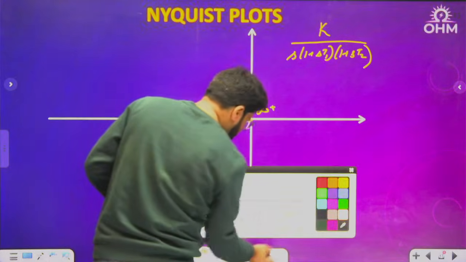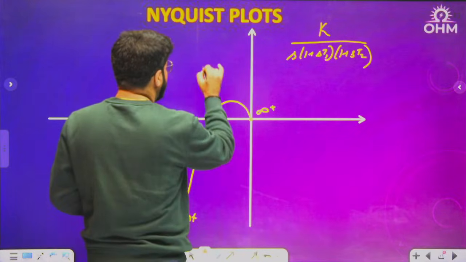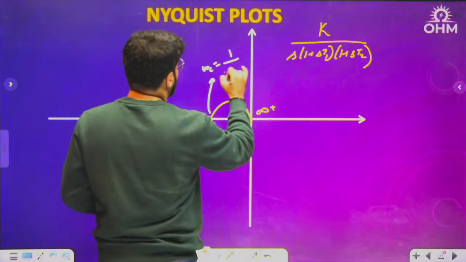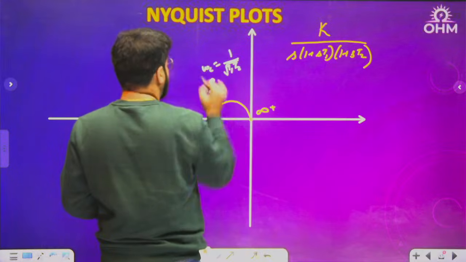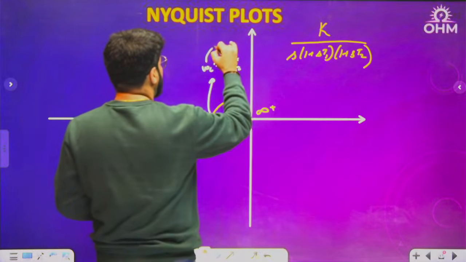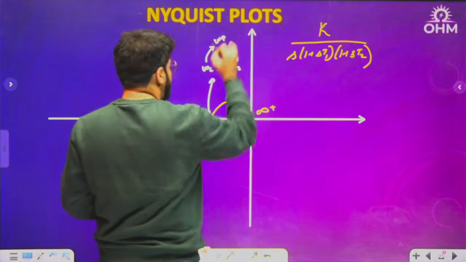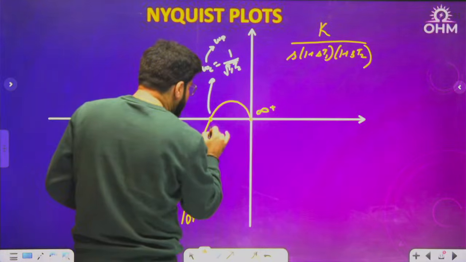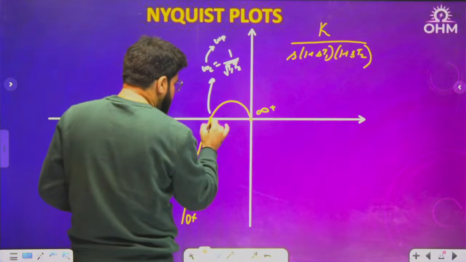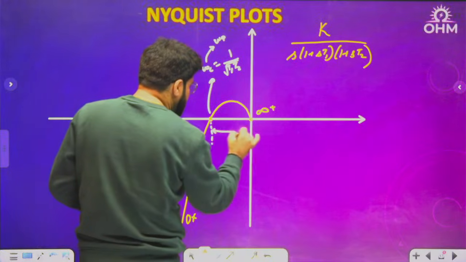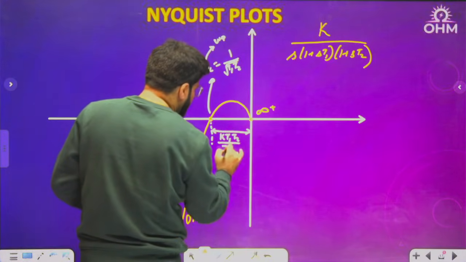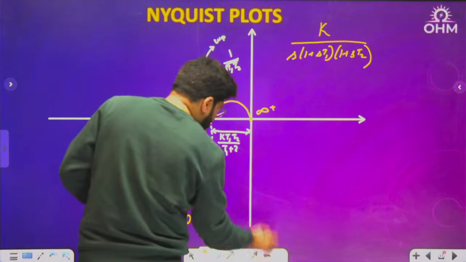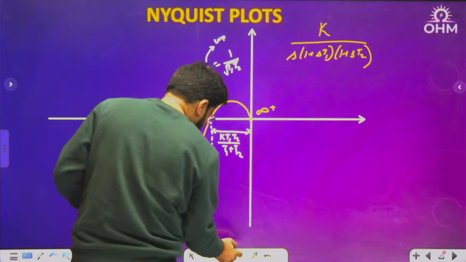What is that critical frequency? I'll write down the details separately. This is the critical frequency, 1 upon root T1 T2. Here the critical frequency is also equal to omega p, the phase crossover frequency. What is the magnitude? Magnitude means distance from origin. That was calculated as k T1 T2 upon T1 plus T2. I'm not calculating it now, but rather giving you that answer.